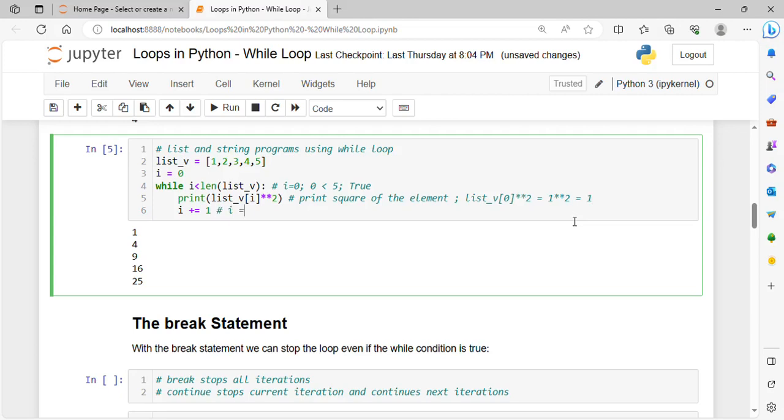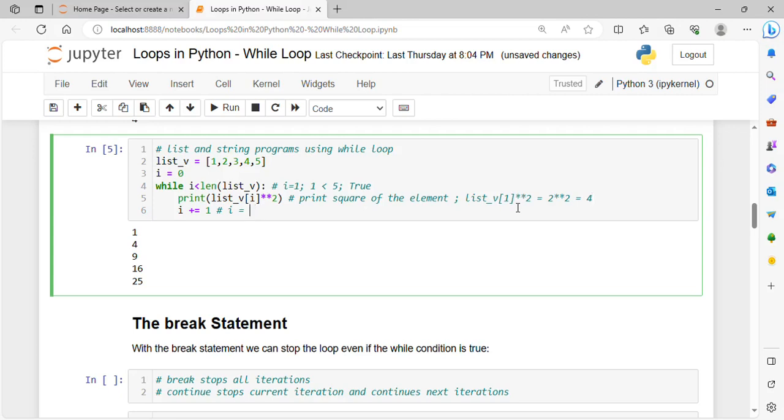So I will now become 1. Then next iteration, value of I is 1, 1 less than 5, which is true, and then print list_v of 1. That means the first index element, which is 2, and 2 square is nothing but 4.